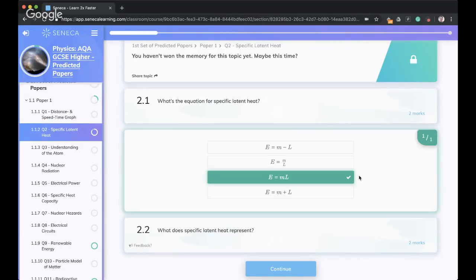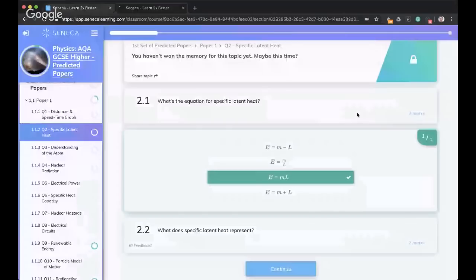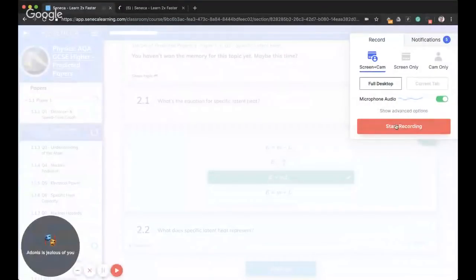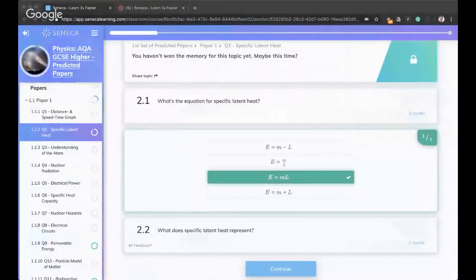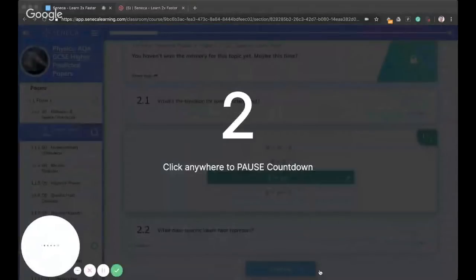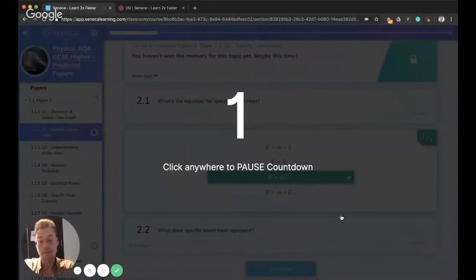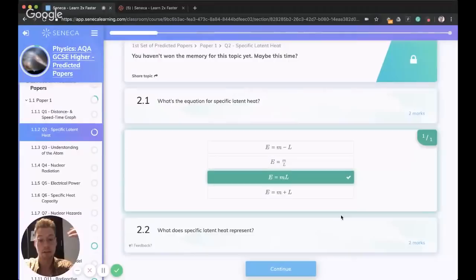They always do it where they'll give you the measurement in grams, and you'll have to convert to kilograms, and to convert from grams to kilograms, divide by 1,000, something that they love doing. So always remember, for specific latent heat, you've got to keep that mass in kilograms.